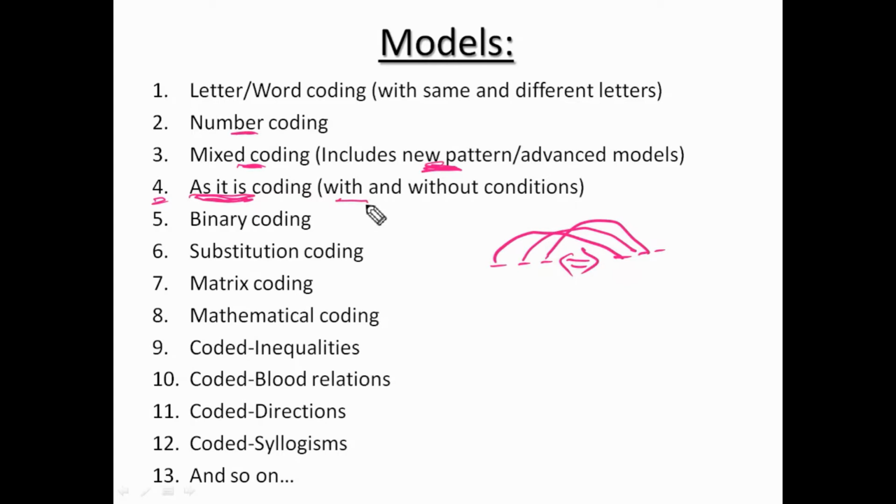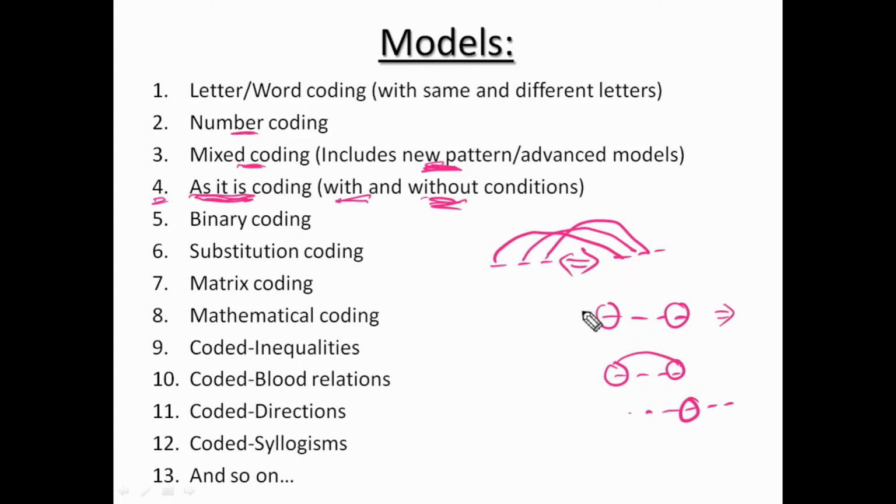So here, in as it is, again there are some sub cases: with and without conditions. Without any condition, he will ask one or two questions. But with conditions, he may ask up to 5 marks. So he will provide some conditions. If the first letter in the given word is a vowel and the last is a consonant, we have to code them in this way. In the given word, first is a consonant and last is a vowel, or both are vowels, or both are consonants. Exactly, middle letter is a consonant. These are the types of conditions.